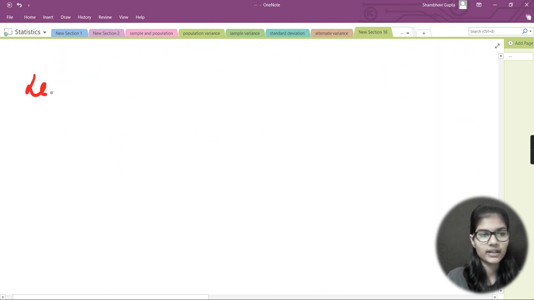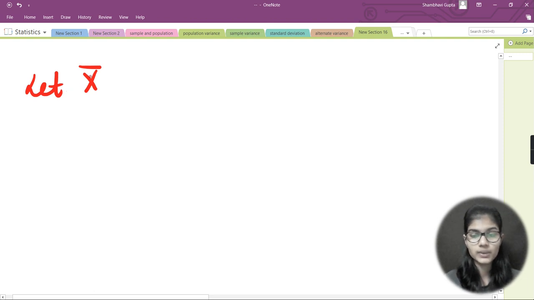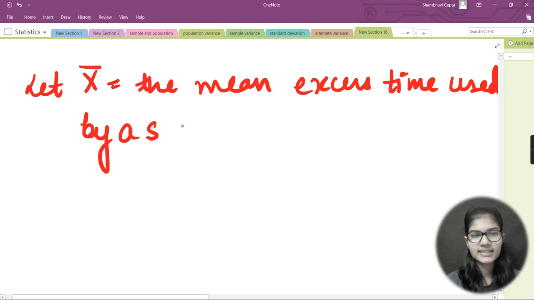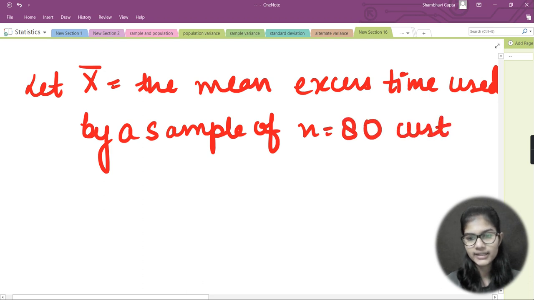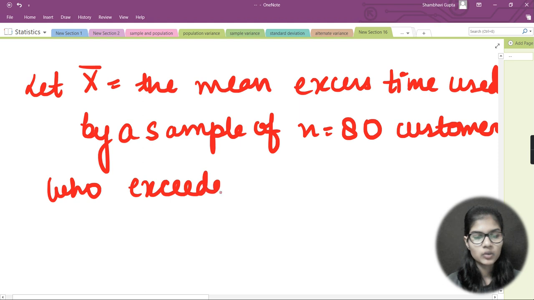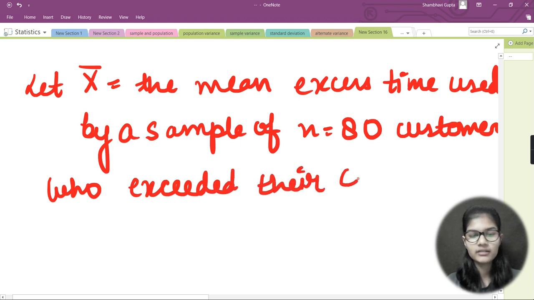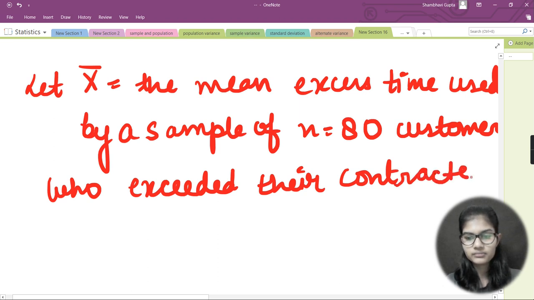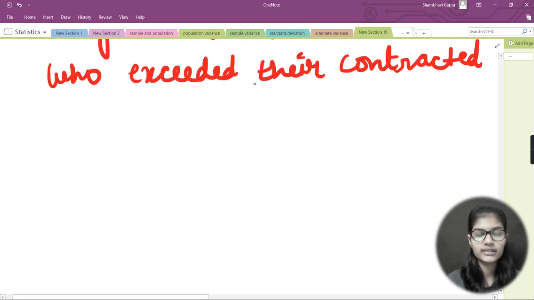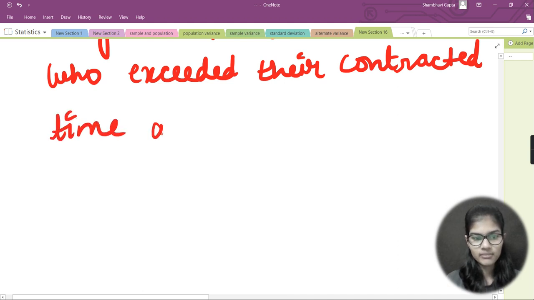So here I can say let x bar, one more variable. Let x bar be equal to the mean excess time used by a sample of n equal to 80 customers who exceeded their contracted time allowance.